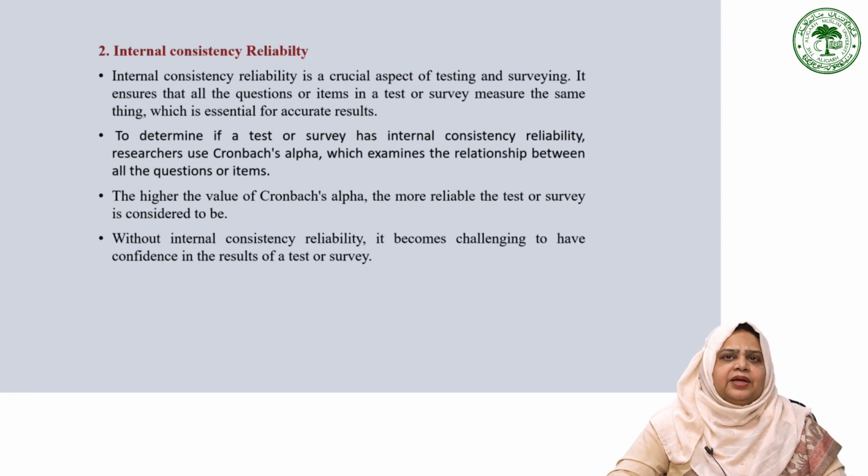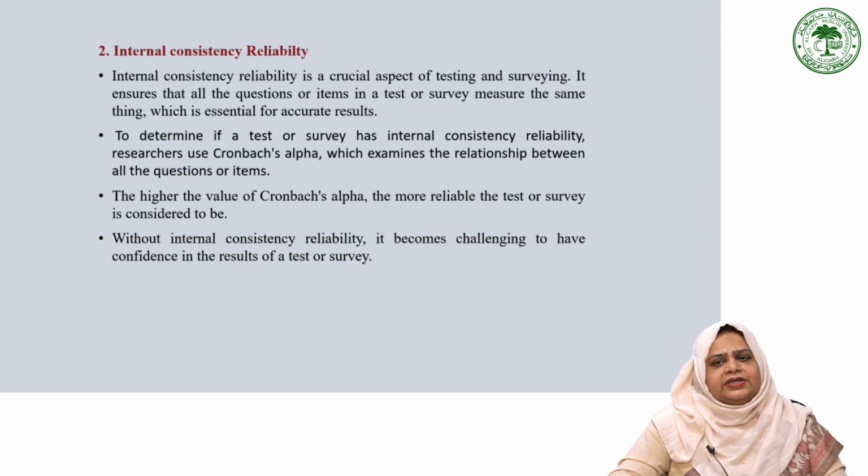Internal consistency reliability is a crucial aspect of testing and surveys because it ensures that all the questions or items in a test or survey measure the same thing. This is important because if the questions are not consistent with each other, the results may not accurately reflect what they are intended to.